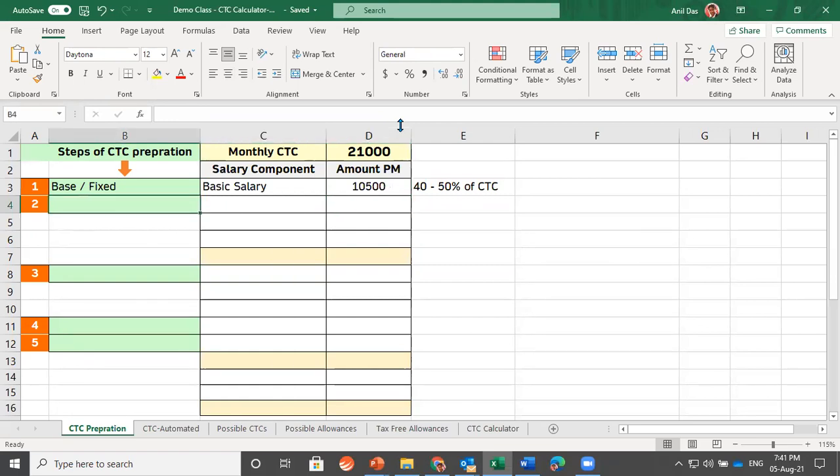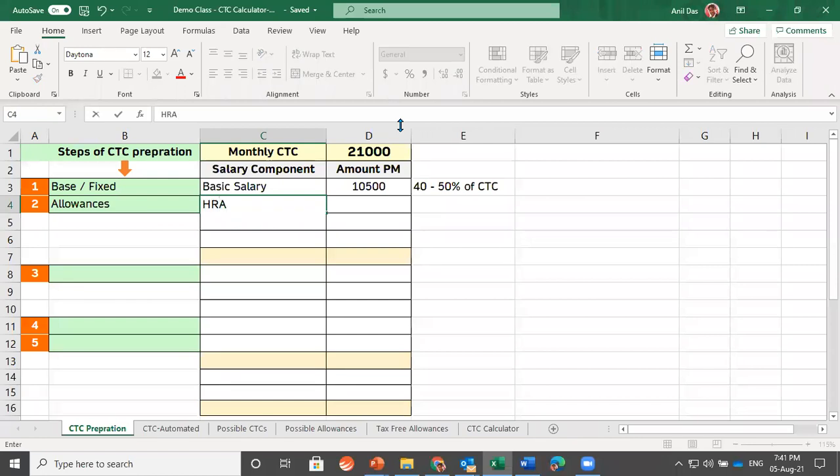Now, in the second step, we have seen that we need to add allowances, whatever allowances your company is paying. So anybody who can help me with the allowances, what all allowances we can keep? Let me decide the very first one, HRA or house rent allowance. House rent allowance is something which is kept by almost all the companies. This is one of the widely accepted allowances you will find with almost all the companies.